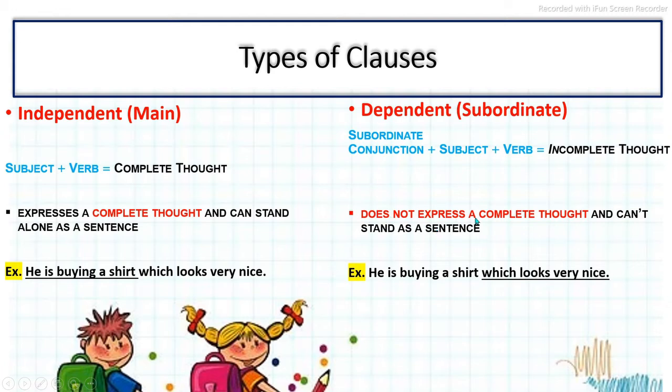It does not express a complete thought and can't stand as a sentence, but a main clause can stand as a sentence alone. So these are the differences. You should watch them again, understand them very well, and note them down also.